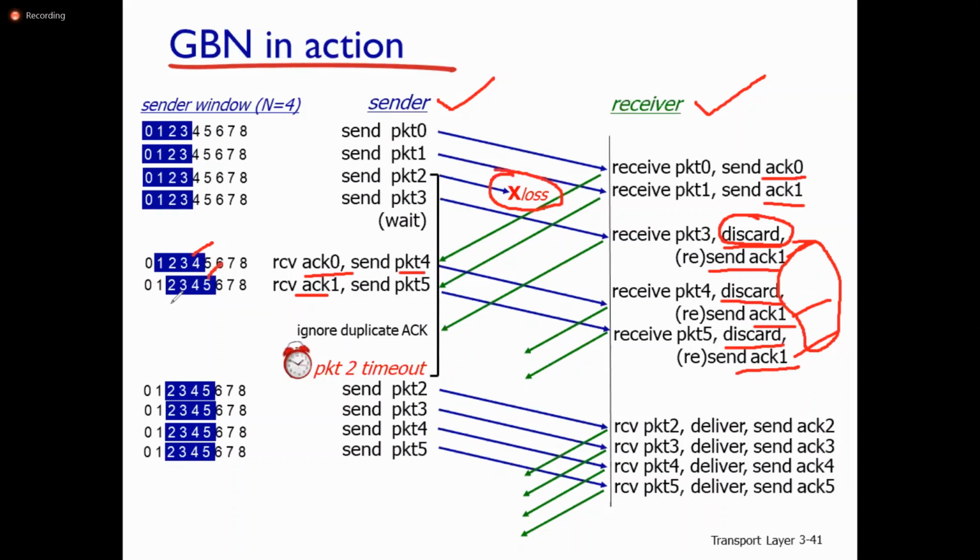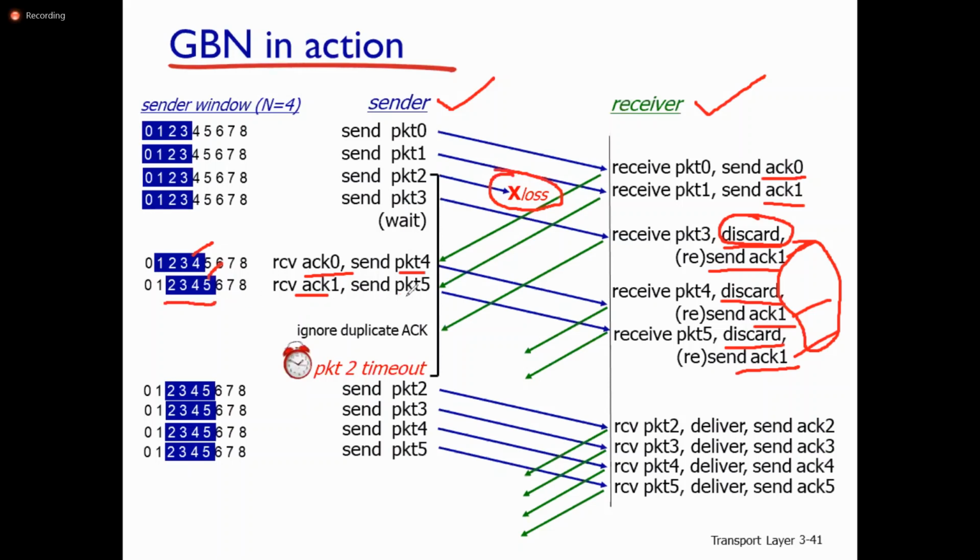Whenever there is a correct transmission of a packet from sender to receiver, whenever it receives the acknowledgement for the concerned packet, the window will move from left to right. Packet 0 is received correctly, so packet 0 is relieved from the window. Then packet 4 will join the window. Then acknowledgement for packet 1, then it moves from left to right. 2, 3, 4, 5 are in the window.